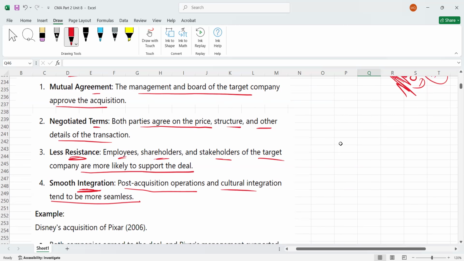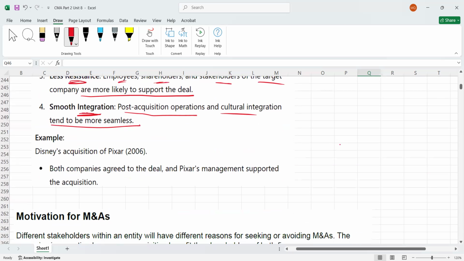You can say this. An example is Disney, which acquired the Pixar company in 2002, and it was a friendly takeover, because both companies agreed to the deal and Pixar management supported the acquisition.